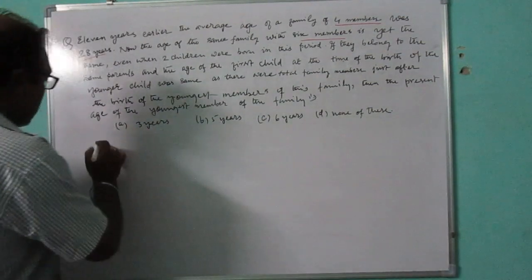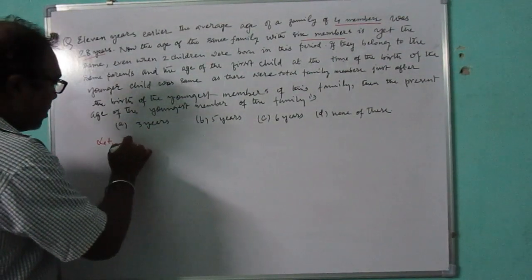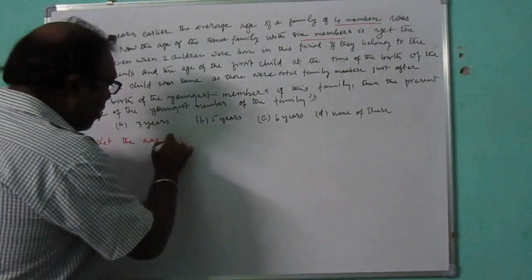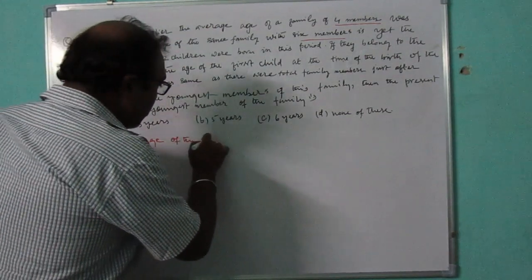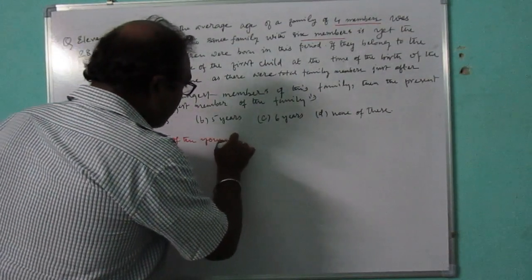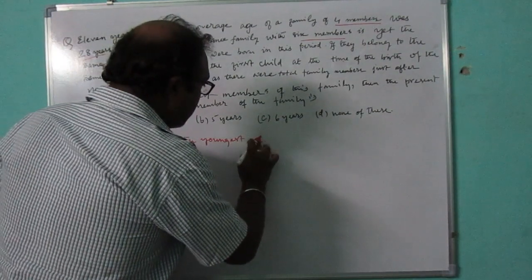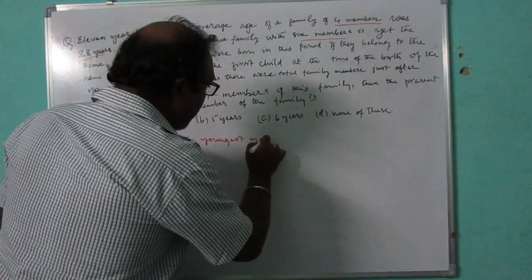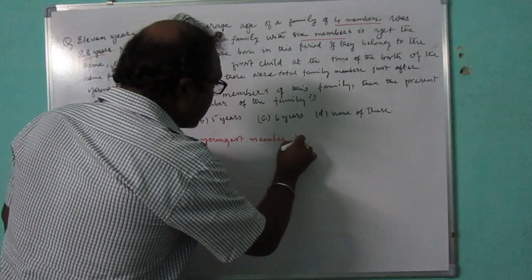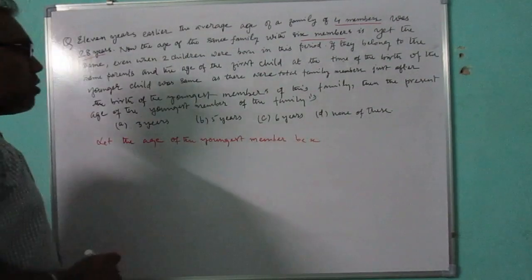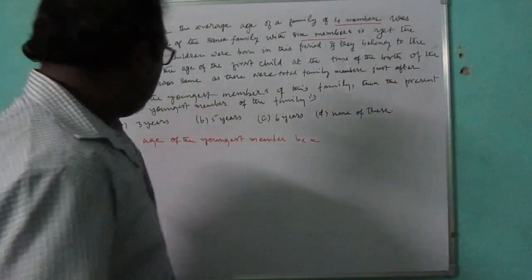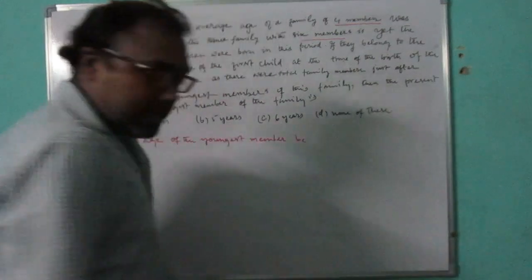Okay, so let the age of the youngest member be X.